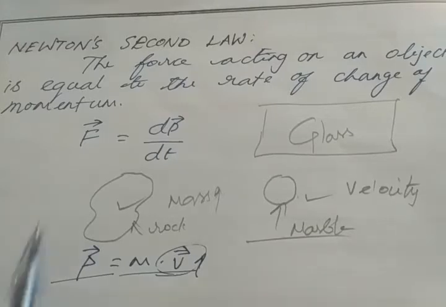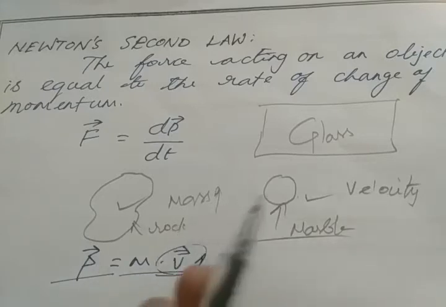Okay. So here momentum depends on two factors. First one is mass, next one is velocity. If your body has more mass, it has more momentum. When a body has more velocity, it has more momentum. Clear? Now you can understand what is meant by momentum.